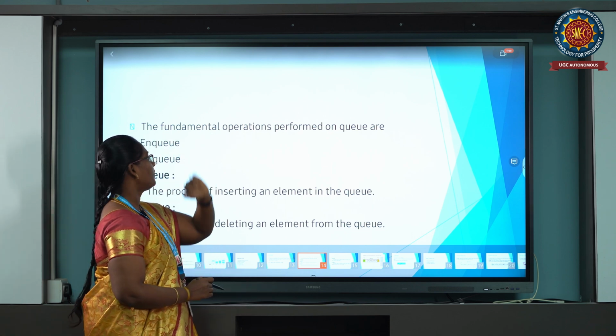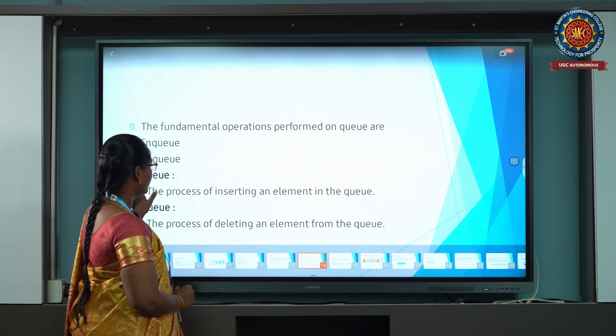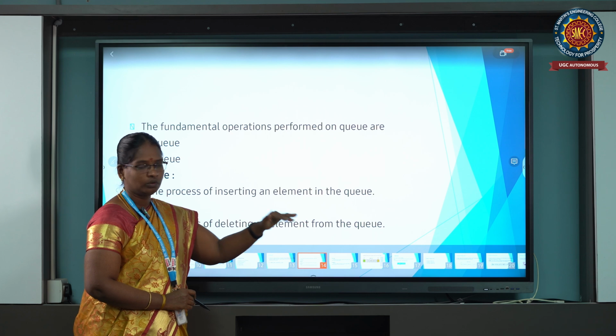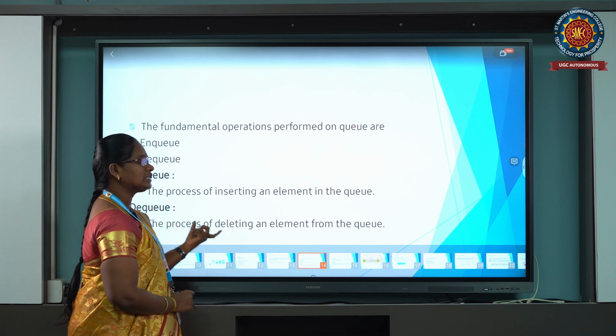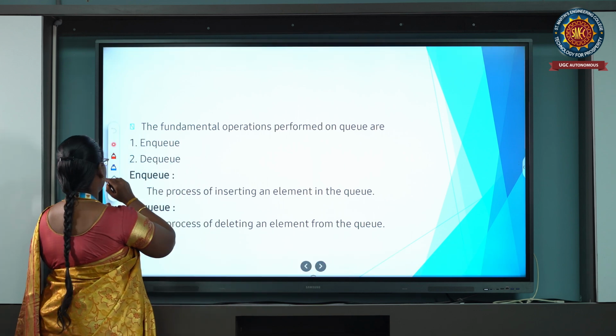Yes, there are some operations here. What are the operations? NQ and DQ operations. NQ means the process of inserting an element in the queue. DQ means the process of deleting an element from the queue.